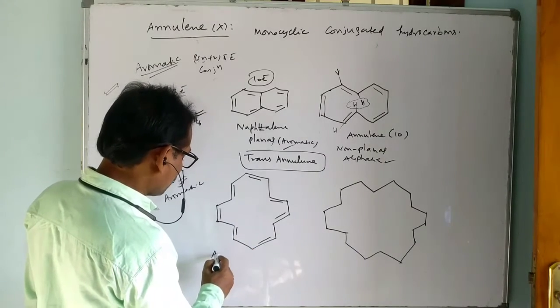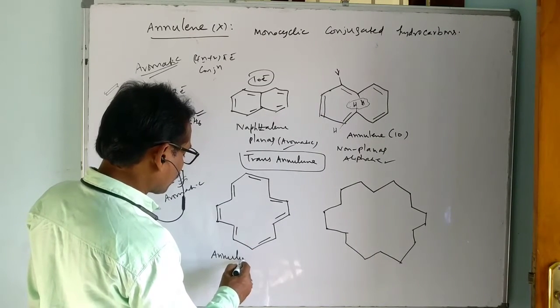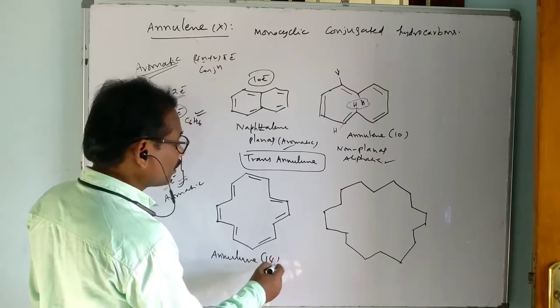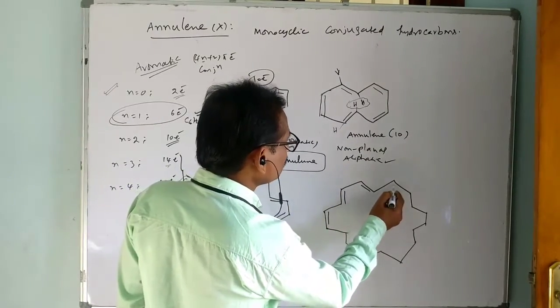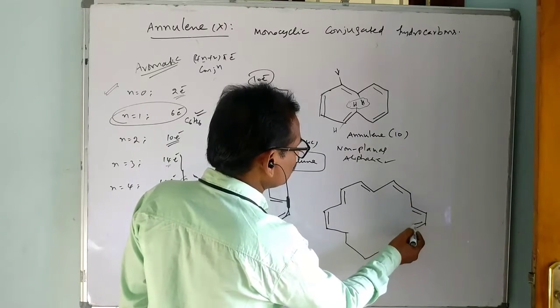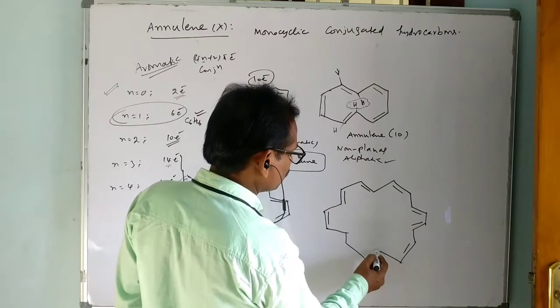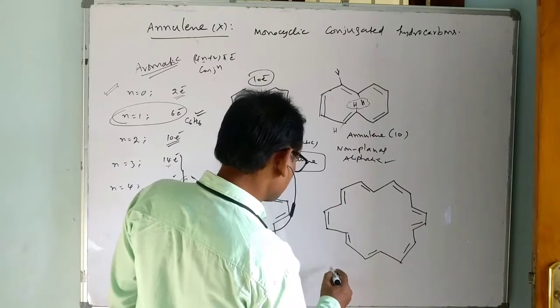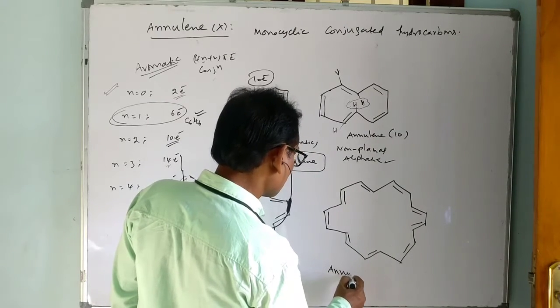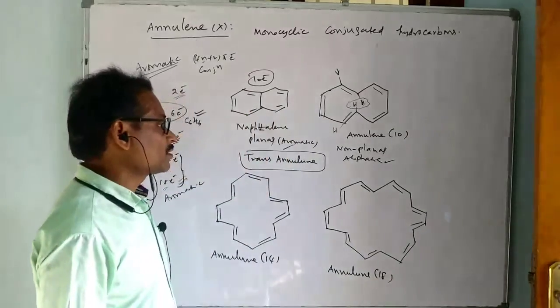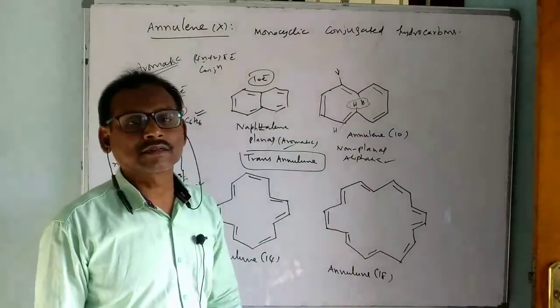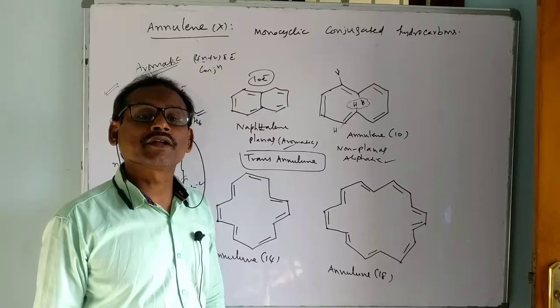What is this? Annulene 14. Here 18 carbons. What is this? This is annulene 18. Let us check whether this kind of interactions are there in order to disturb the planarity or not.